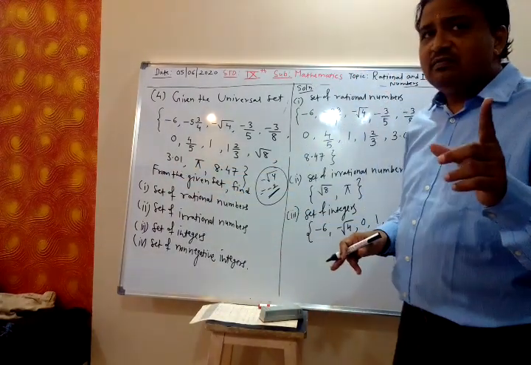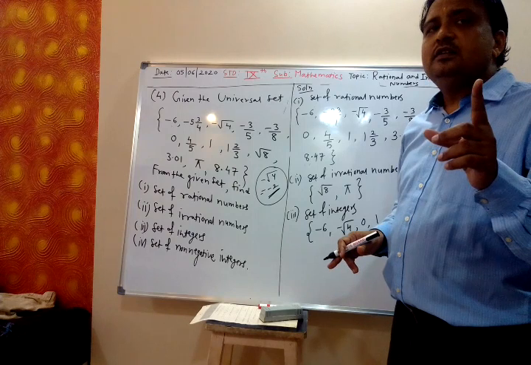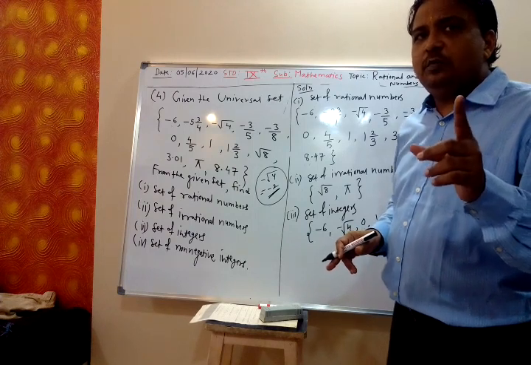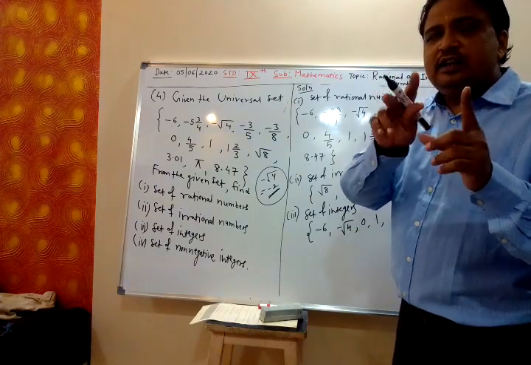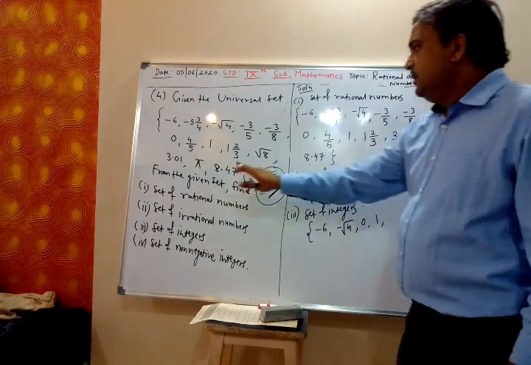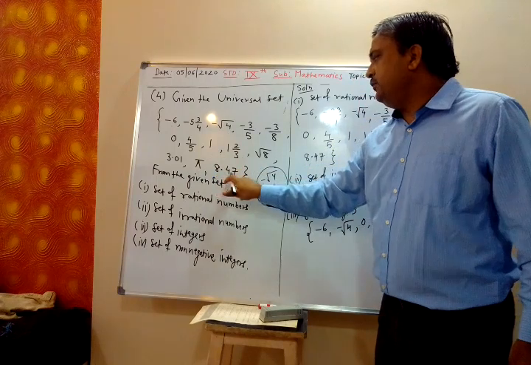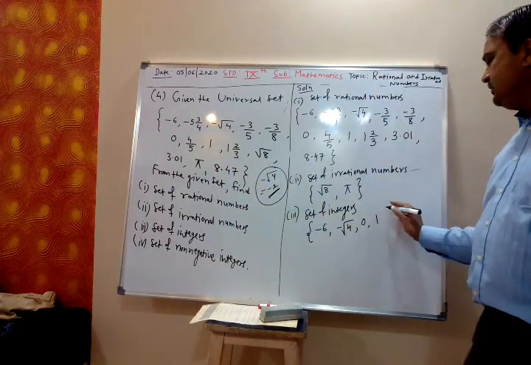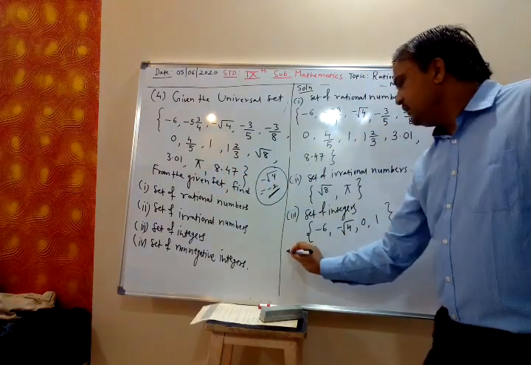3.01 is an integer? No, because between 3 and 4 there is no integer. Pi is irrational, 8.47 is not an integer, so only this much is there in the set of integers.